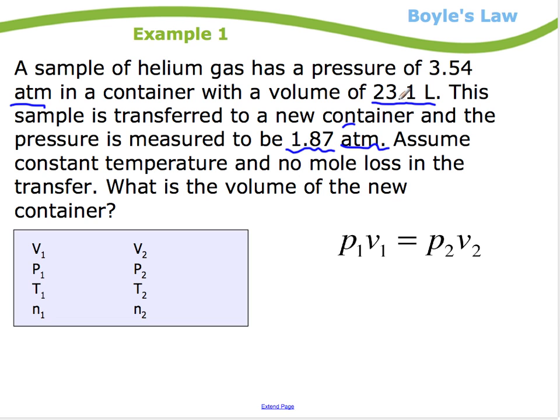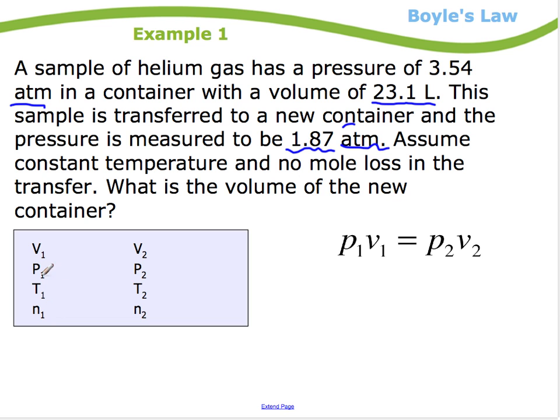So I'm assuming that I made the tank bigger. I don't know about that, but I would think so. Okay, so assuming constant temperature, no mole loss, what is the volume of the new container? So here's Boyle's Law. Initial pressure, initial volume, final pressure, final volume. Notice what I did here.